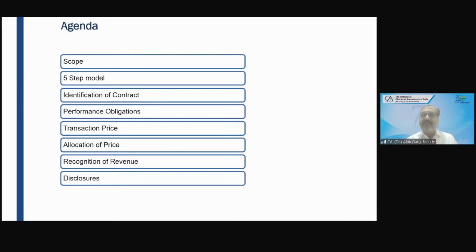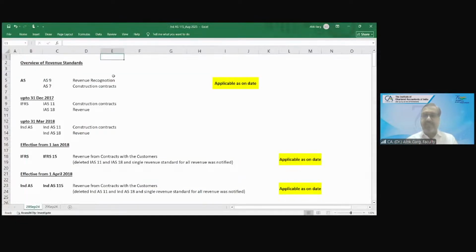So students, let's first talk about the overview of the revenue standard, and then I will jump into the concepts of this standard one by one. This is one of the biggest, lengthiest standards, and it consists of almost 156 pages of your ICAI Board of Studies material. It is not a small standard, it's a big standard. That is why ICAI has given you 5 lectures on this particular standard. I hope my Excel file is visible. Let me give you the overview of the revenue standard.